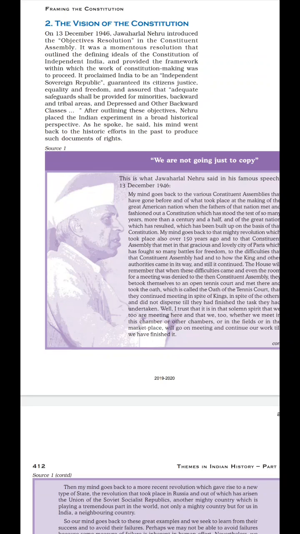Clear? So we borrowed our constitution; we did not copy it from other countries and paste it in our assembly. Clear? Our members of the assembly used to visit different countries and attend their meetings, and from that they used to grab the points which they found very important. They used to bring those points and discuss them in the session of India. Then they used to have a debate on them, and after that they used to finalize it.